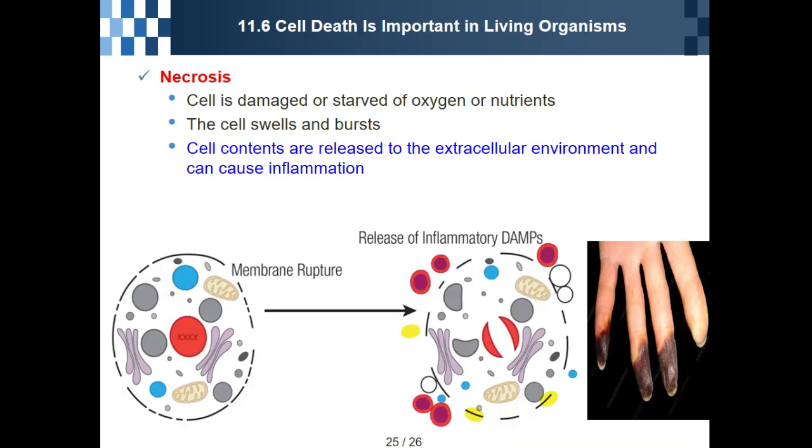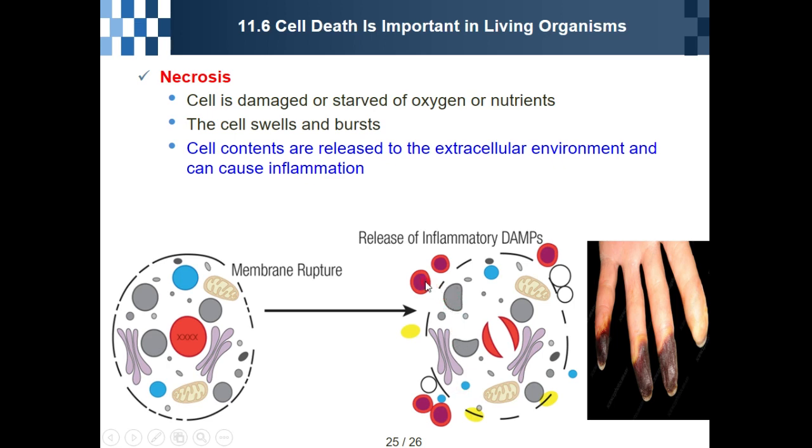Now we will cover the next subject. Cell death is important in living organisms. Usually when a cell is damaged or starved of oxygen or nutrients, the cell swells and bursts.